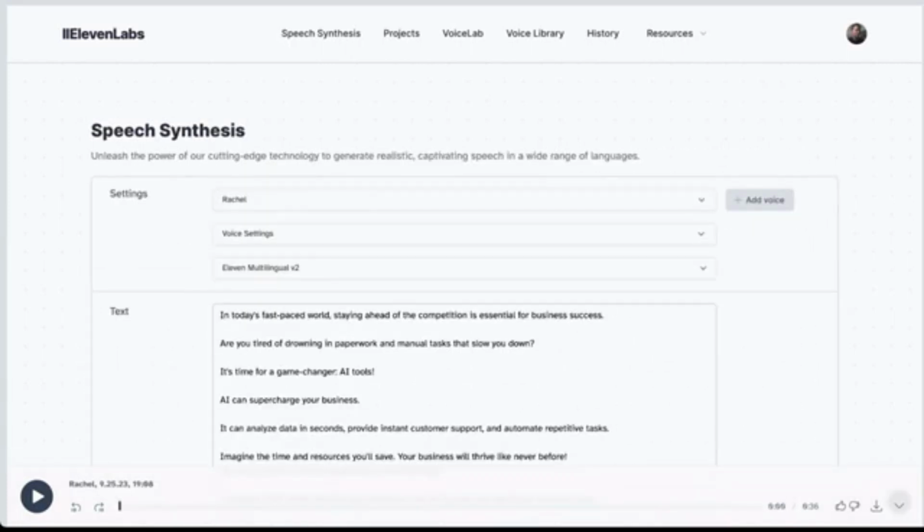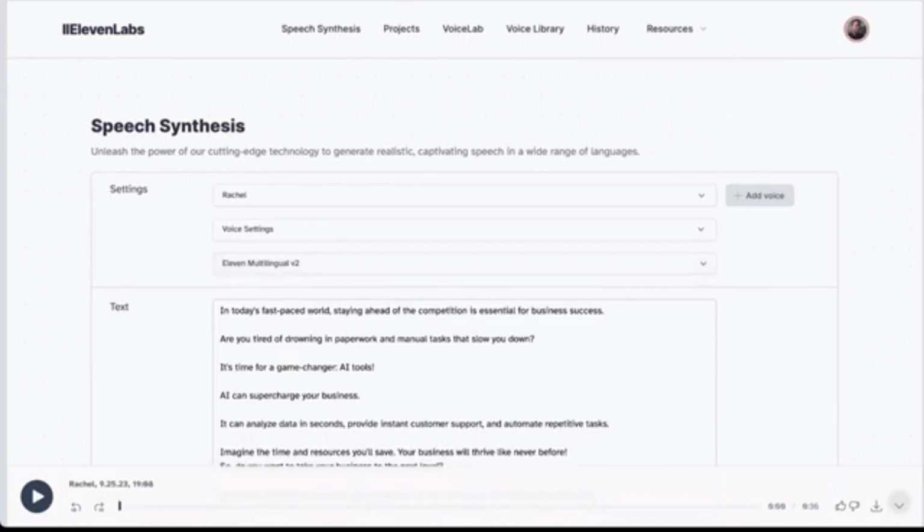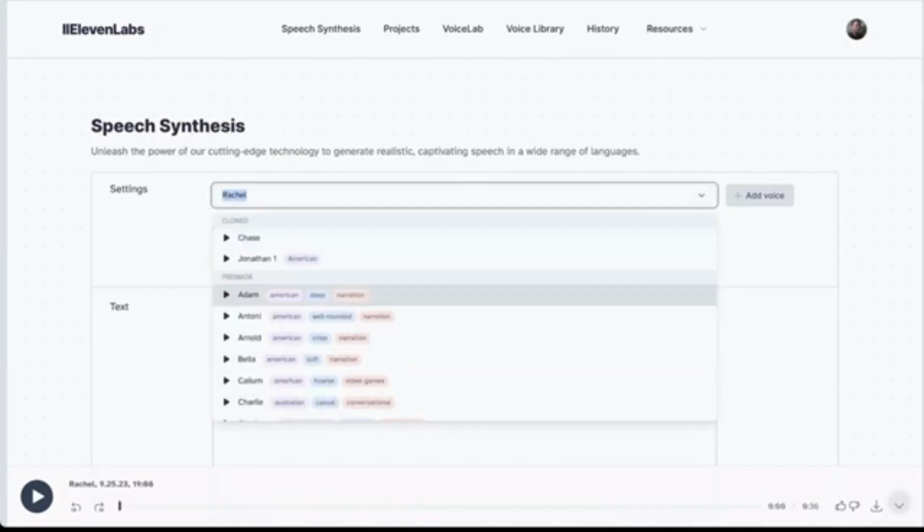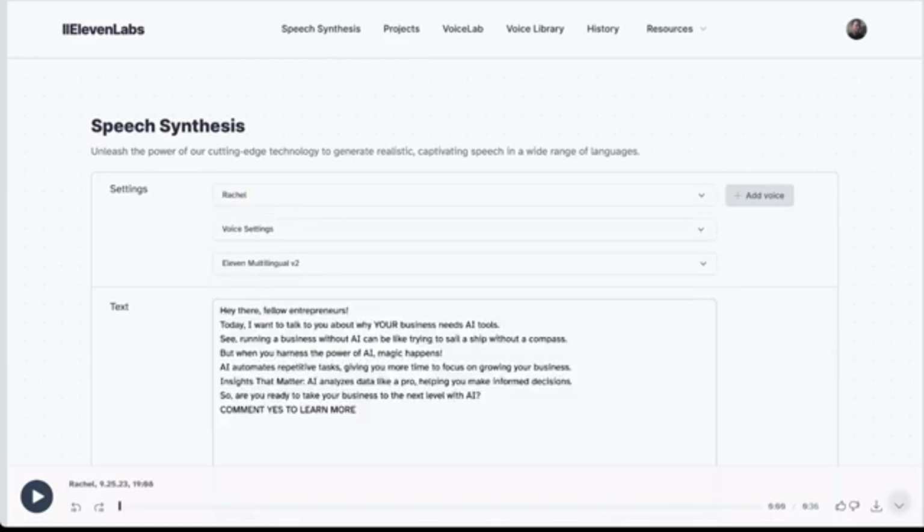So when you create your account, if you want to grab their API key later, it's right here in your profile. You just have this drop-down menu and you click profile. I'm not going to click it right now because it would show you my API key, but you could click that and you would be able to grab yours. So then we would just paste in that script, and then I could just say whatever voice I wanted. If I wanted it to be my voice, I could, or I could have it in anybody else's.